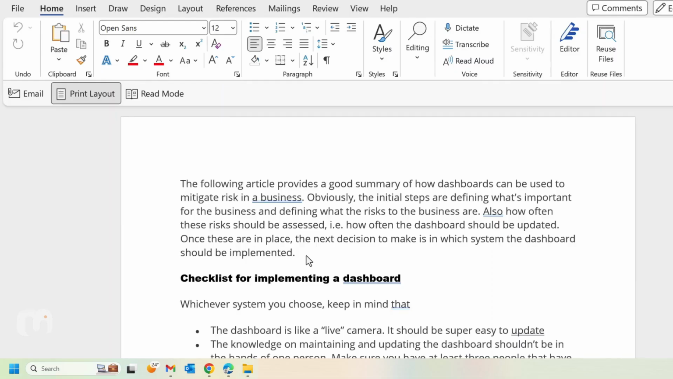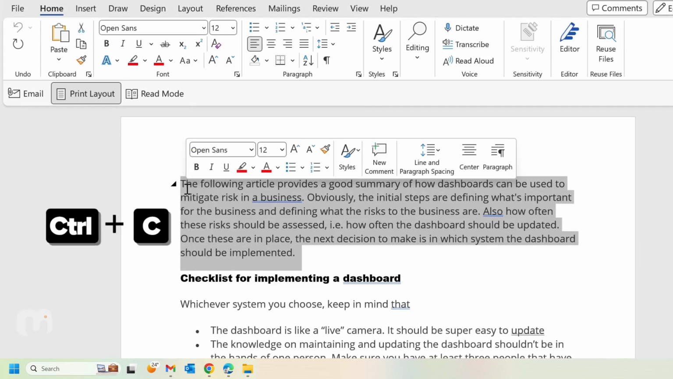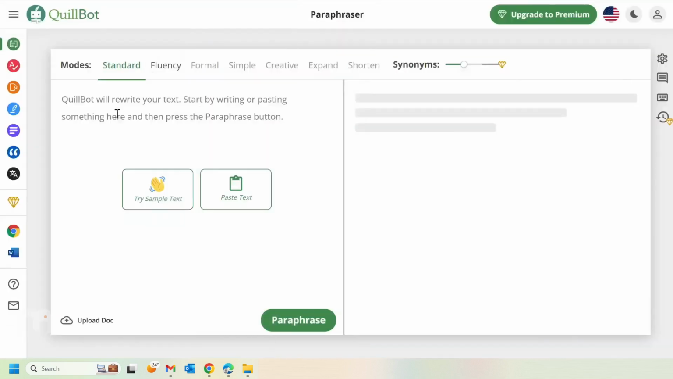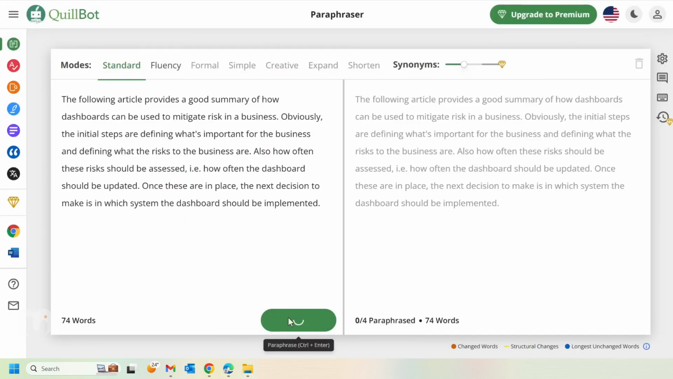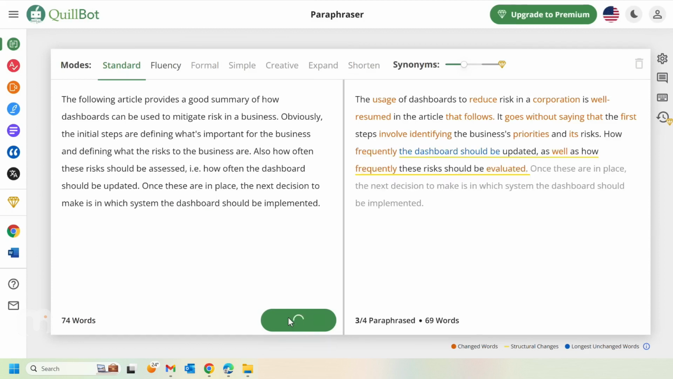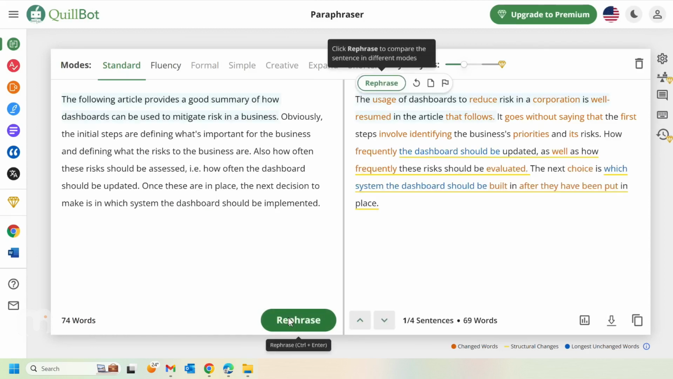So let's say I am writing an article about why businesses should be enabled by technology, and I am struggling to properly phrase the introduction. I am just going to copy this paragraph and paste it into Quillbot, and then click on Paraphrase on the right. It will suggest the improved version of the text and highlights the changes with colors. The orange ones are changed words, and the yellow underline indicates structural changes.